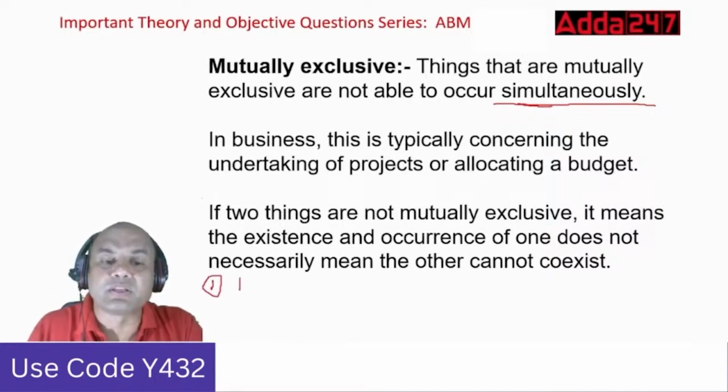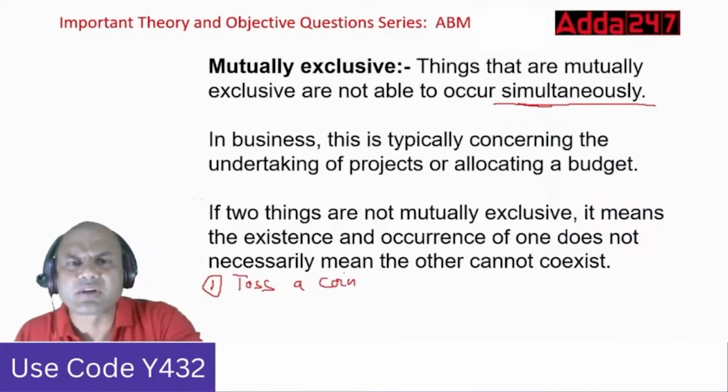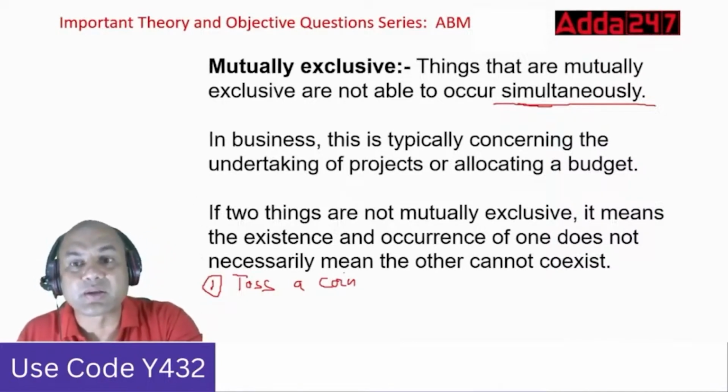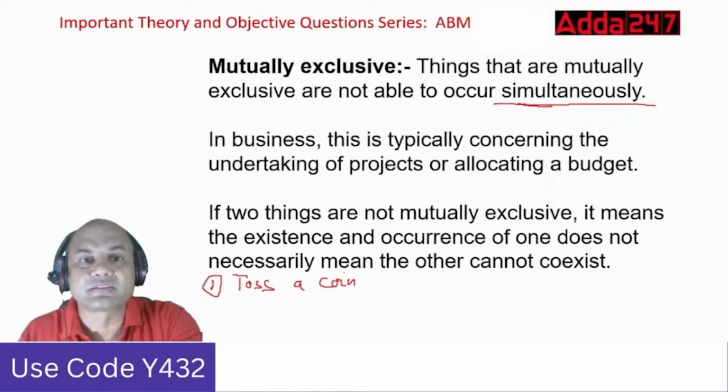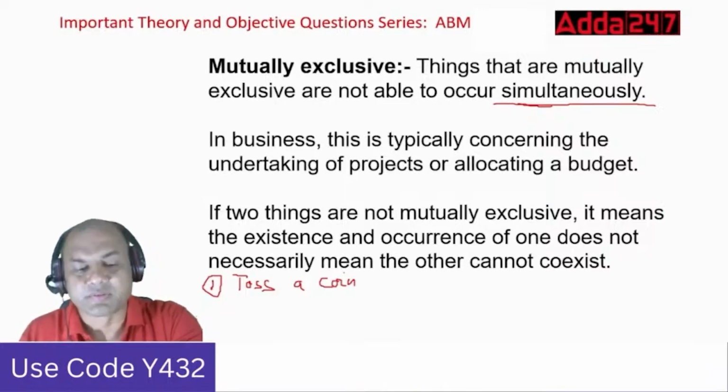Suppose I toss a coin. I'll get either head or tail. I won't get both, isn't it? Is it possible to get both while tossing the coin? Never, right? We never get both over here. So coin tossing will give you either head or tail. Never will it give you both. So that is one.